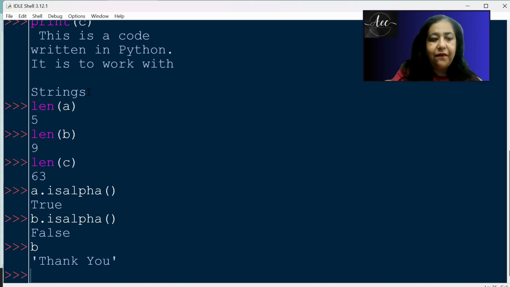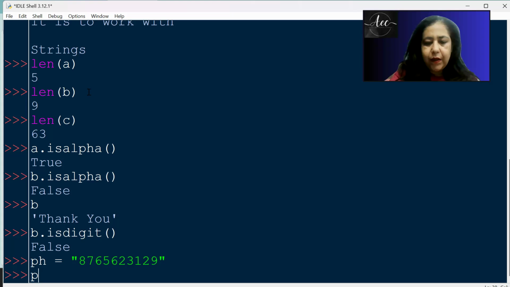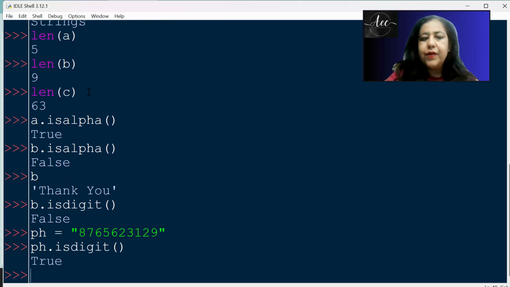So as we have isalpha, we have isdigit. Isdigit means everything should be a digit. So if I had, let's say, a phone number, PH is equal to, in quotes I write 876562312, something like that. And if you write PH dot isdigit, we get True.